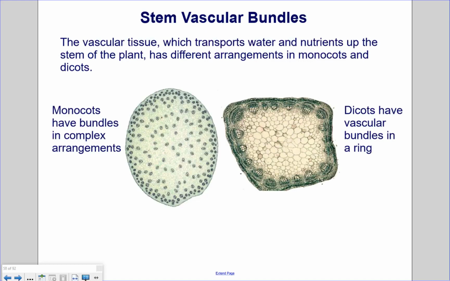Stem vascular bundles. The vascular tissue, which transports water and nutrients up the stem of the plant, has different arrangements in monocots and dicots. Monocots have bundles in complex arrangements. So as we can see, the arrangement here of these little bundles of xylem are all arranged sporadically in this cross-section of the stem, versus the dicots have their vascular bundles in a ring. So as we can see here in this cross-section of the stem, they're all arranged in a ring along the outside here.